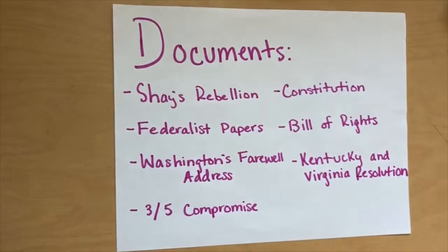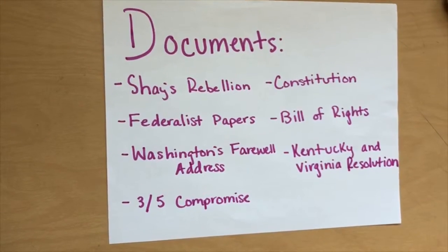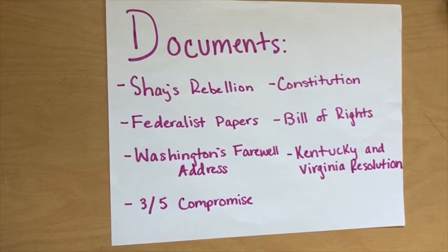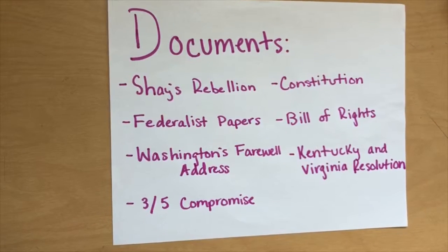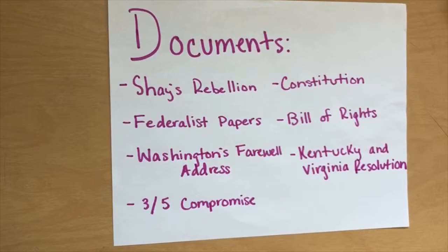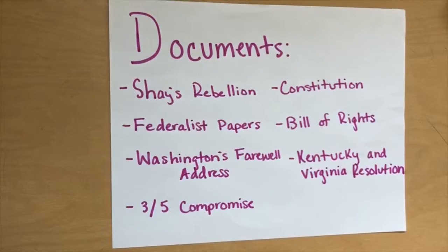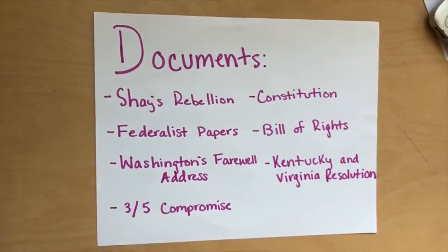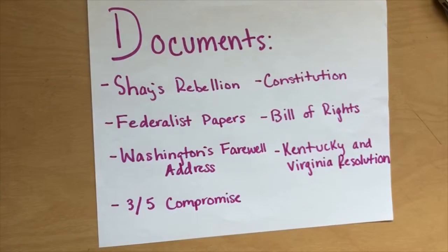Washington's farewell address, a statement that President George Washington published in a Philadelphia newspaper in 1796 to announce that he would not run for a third term and to give his views on foreign and domestic policy. The Three-Fifths Compromise resolved the controversial issue of apportionment that was raised at the Constitutional Convention.